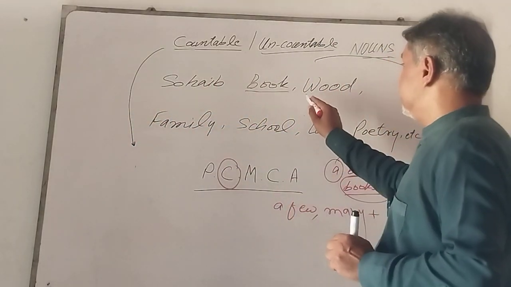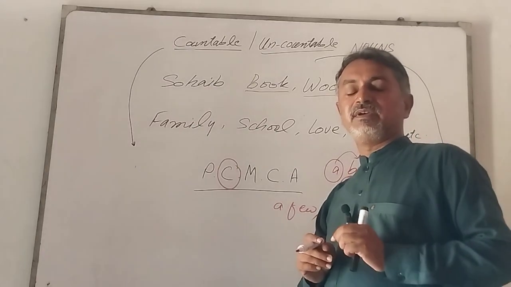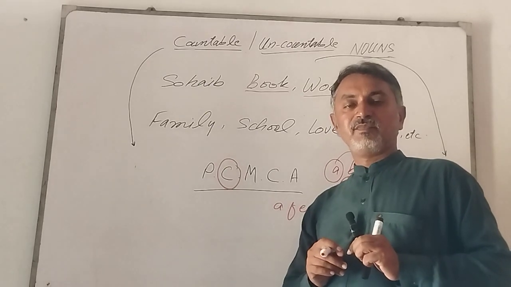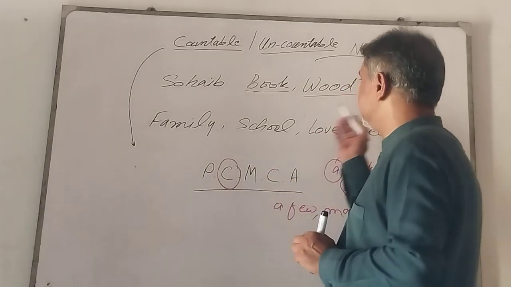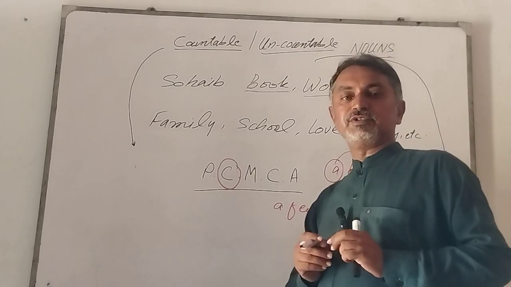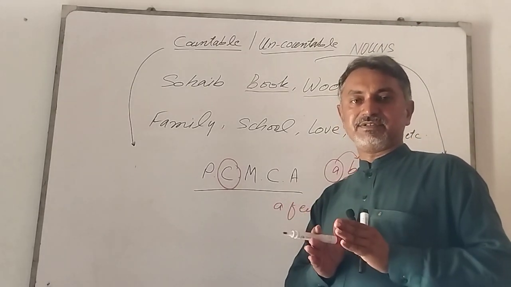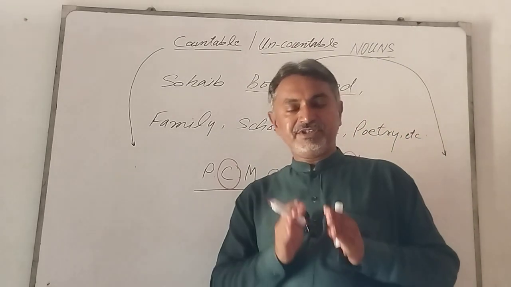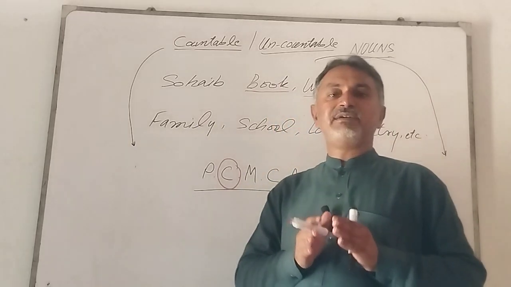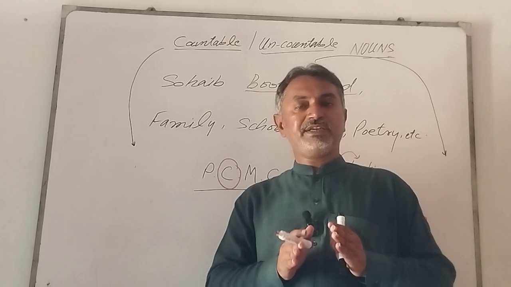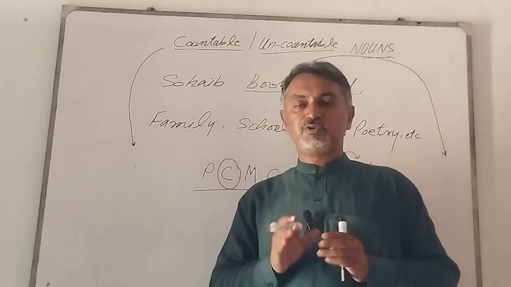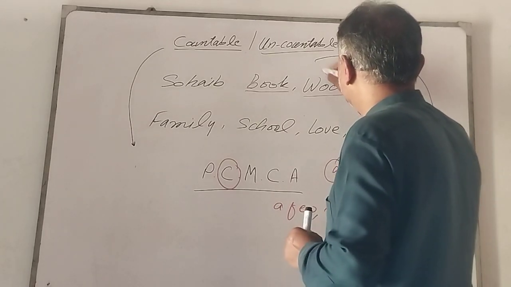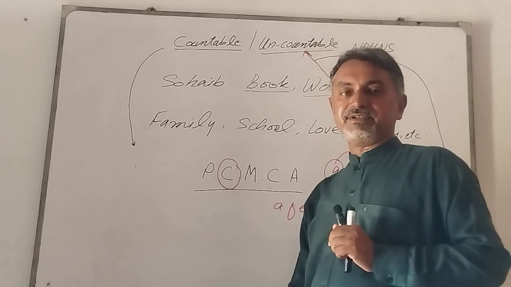The next noun is wood. Ladies and gentlemen, wood is a material noun as it refers to some matter or substance. But keep in mind, a material noun is always in mass form. It can never be in number. So we can keep it in uncountable category.